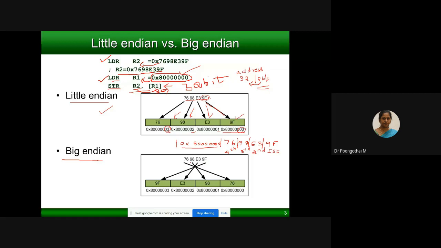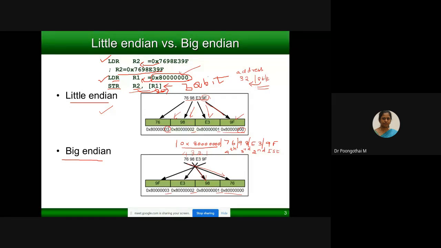Your MSB is stored at the starting address of memory, that is your fourth byte, then the third byte, second byte, first byte.